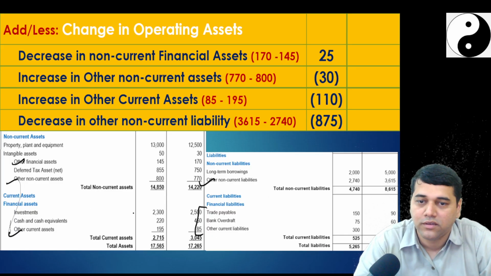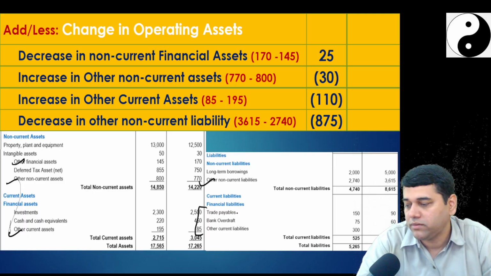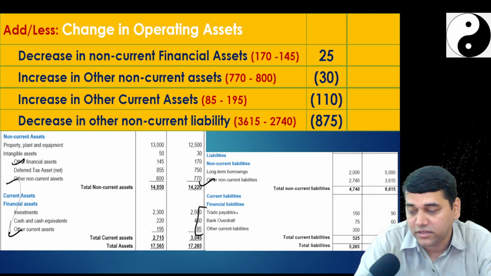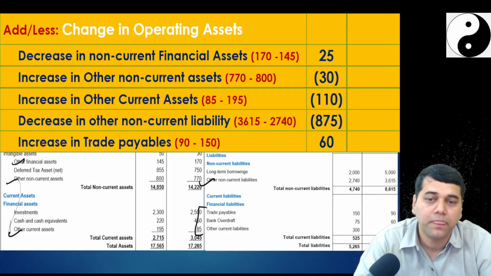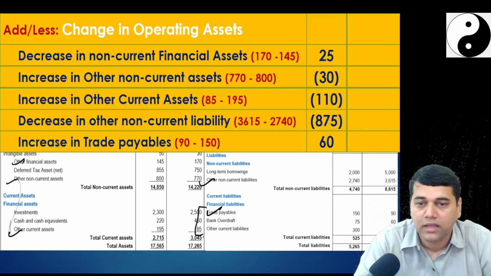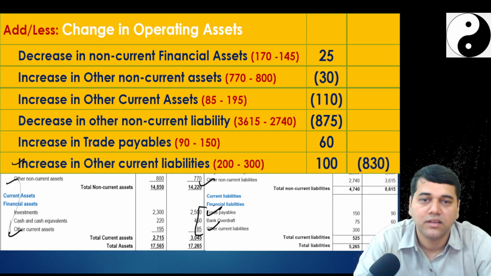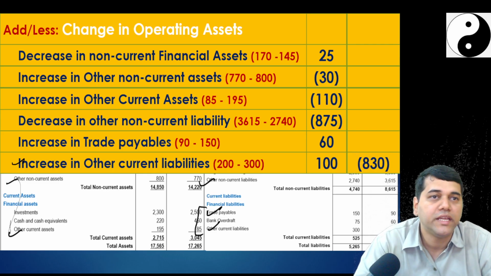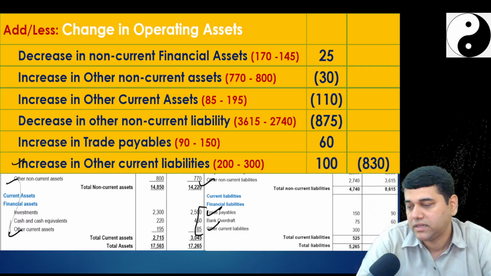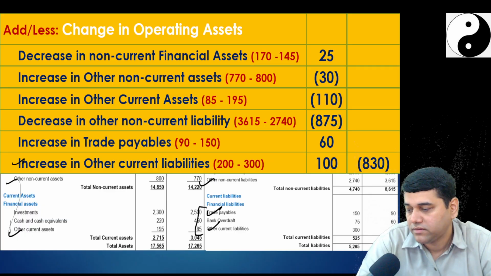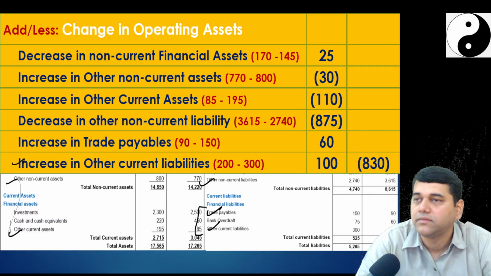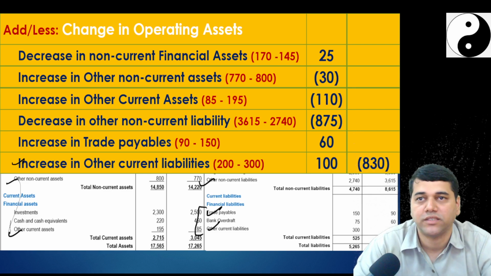Anyhow. Okay, so trade payables, what am I doing? Increase in the trade payables, I am going to add. Other current liabilities, there is an increase, I am going to add. What about the OD? Bank overdraft. It's the cash and cash equivalent.